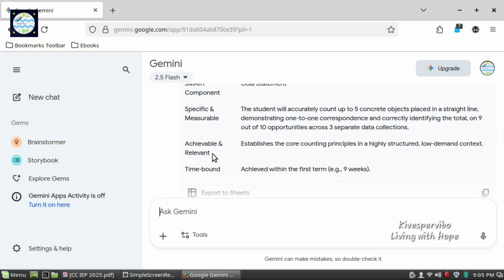Under Achievable and Relevant, it establishes the core counting principles in a highly structured, low-demand context. Under Time-Bound, it is achieved within the first term, that is, by 9 weeks.